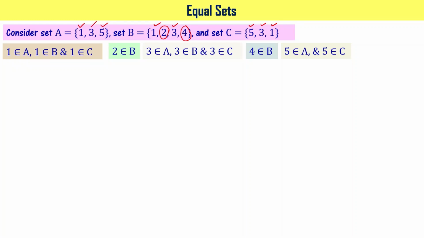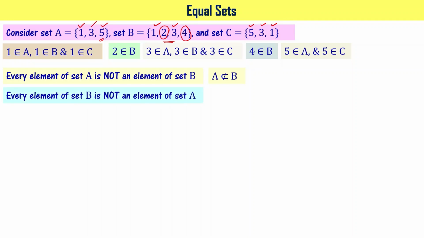Please note this, right? If you observe, every element of set A is not an element of set B, right? Because 5 is missing. 5 is here, but 5 is not there in B. Hence, we can say that A is not a subset of B, right?